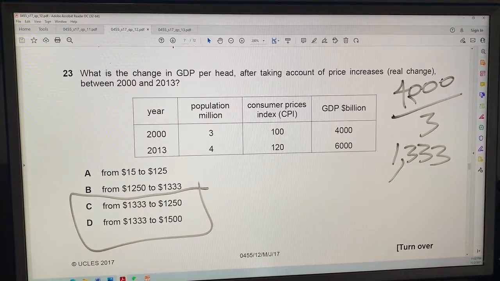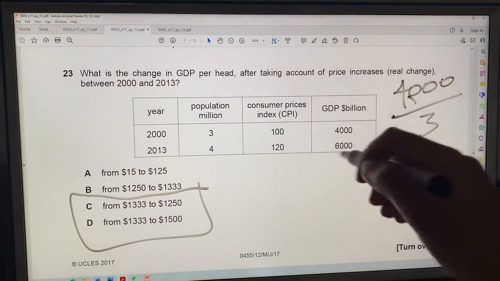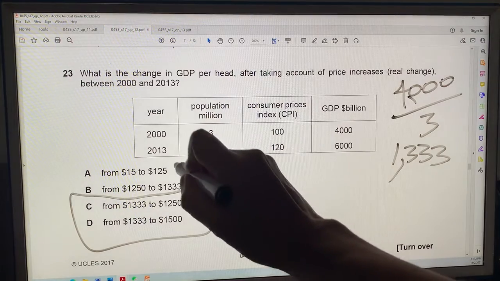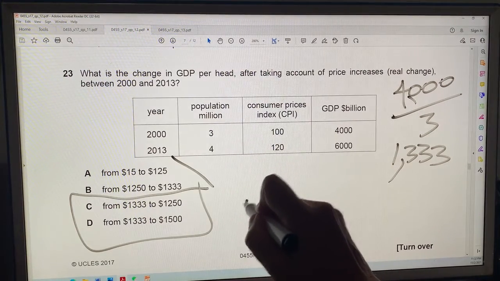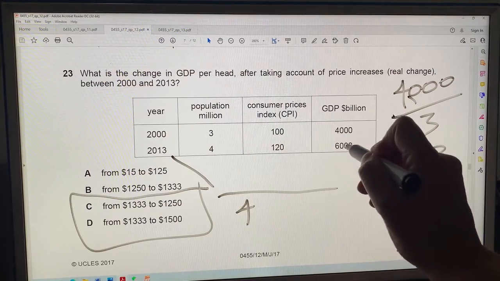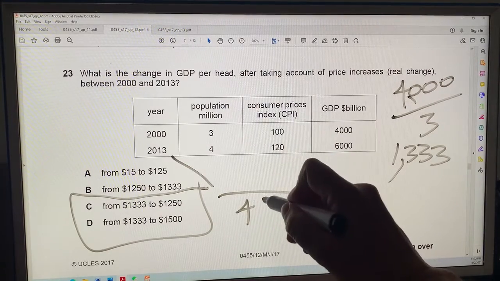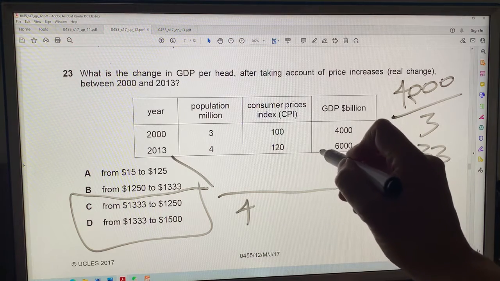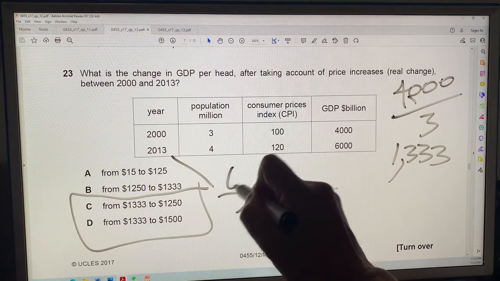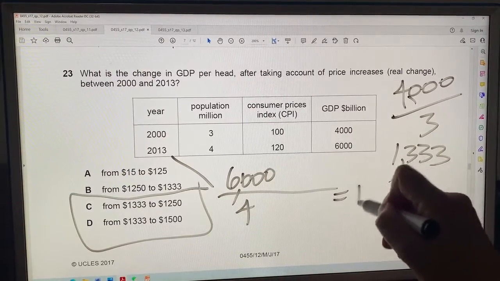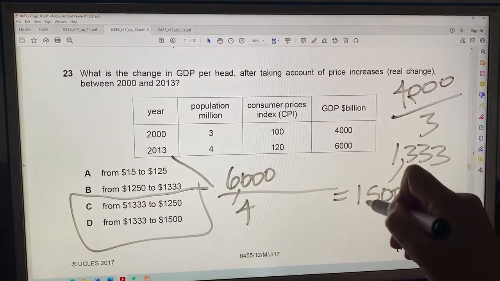C or D is our answer. But what's the price increase? Let's see, the price increase for 2013 will be divided by 4. It's 6,000 divided by 4, which is 1,500, right?